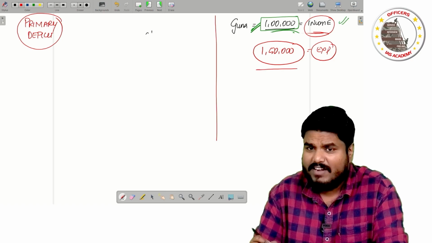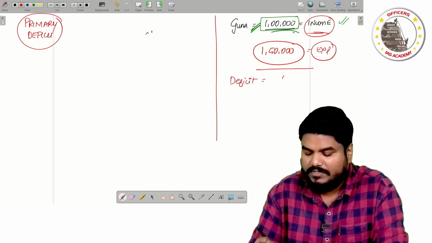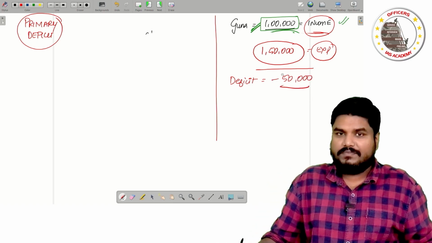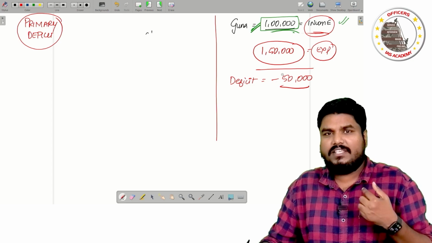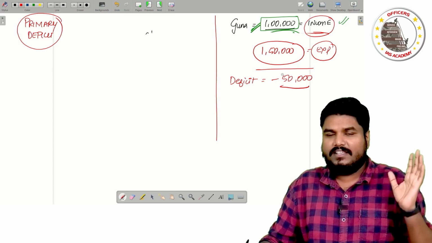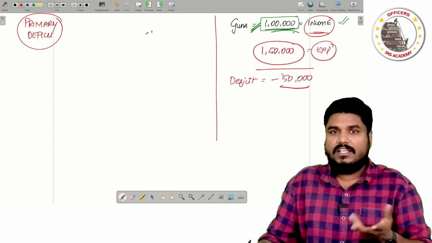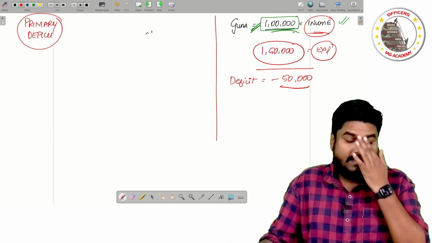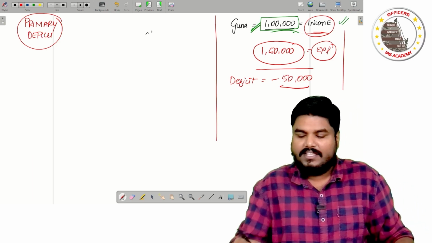Am I able to save anything? No, there is a shortage of 50,000 rupees. Someone comes and asks me, I will say my income is 1 lakh. If they ask me, what is your savings, Guna? Sorry, I do not save. I have a deficit of 50,000 rupees. Then they will criticize. This is my current situation.